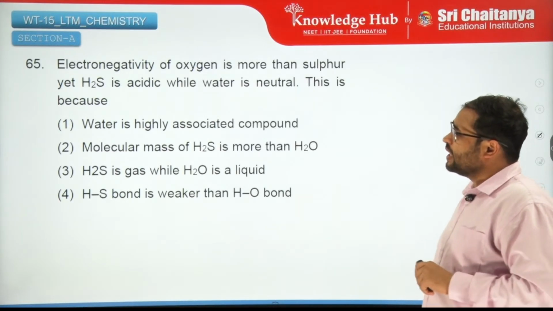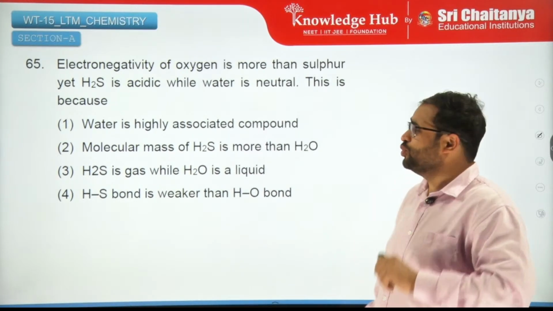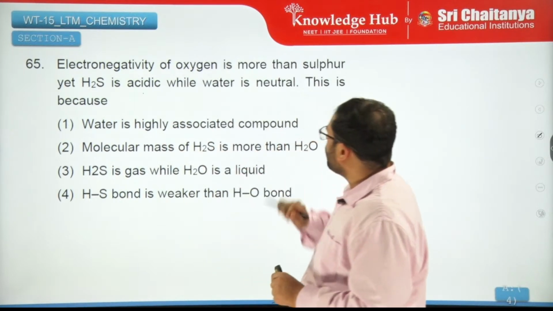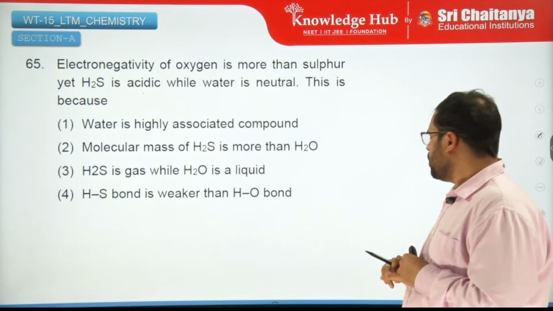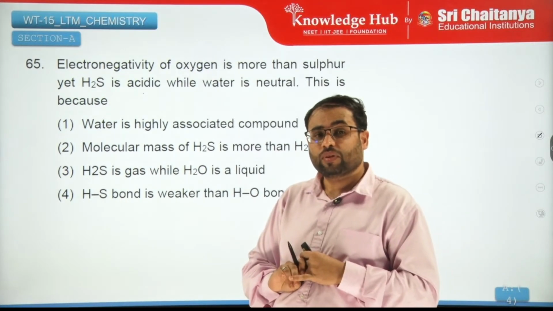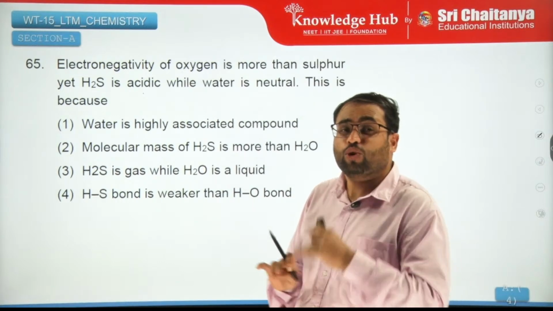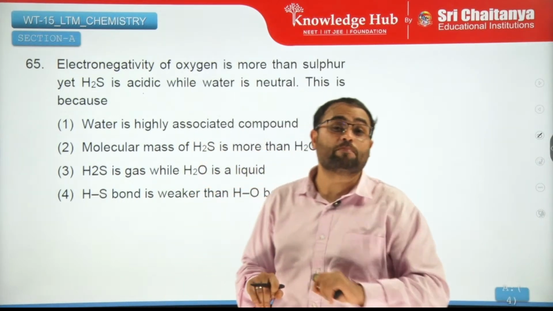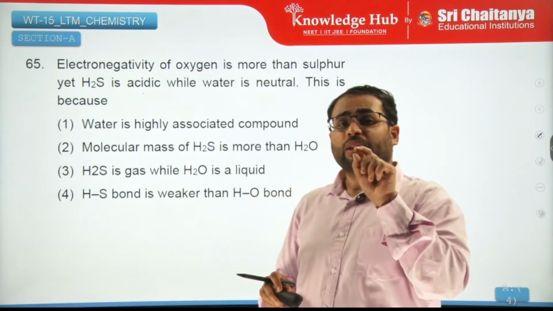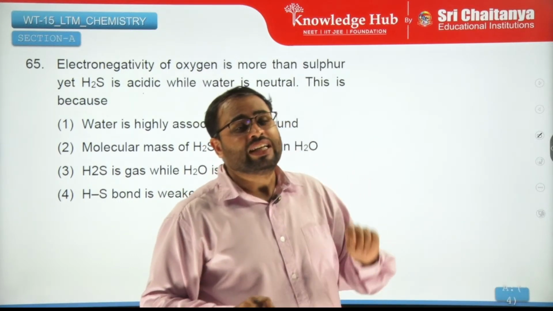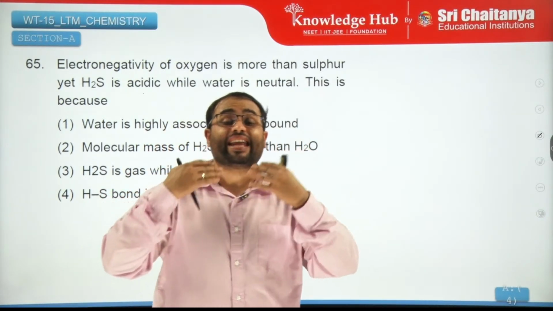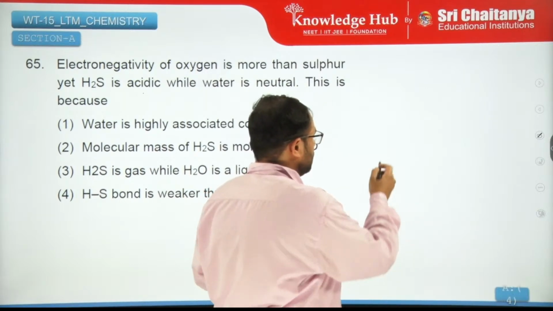Electronegativity of oxygen is more than sulfur. Yes, it is true. Yet H2S is acidic while water is neutral. Why is it so? Because H2S is a covalent compound. If it was an ionic compound, things would have been different. In a covalent compound, the bond strength depends upon the difference in the energies of the overlapping orbitals, right?